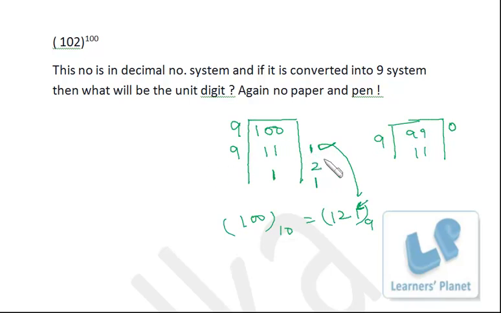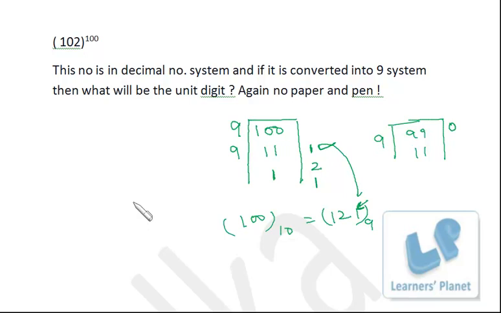So that's very easy. This way you can convert a number from one system to another. You can practice them as well. This is the other way of asking the question: what is the remainder you will get if this expression is divided by 9? I hope you are clear.